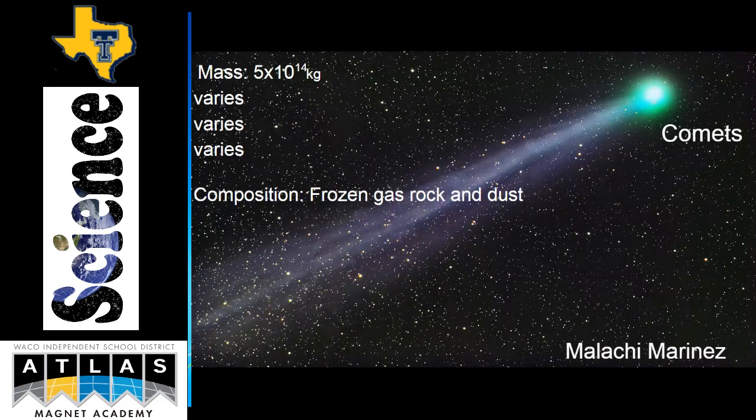Comets. Mass 5 times 10 to the 14th power. Distance from Sun varies. Rotation period, Earth days, none.